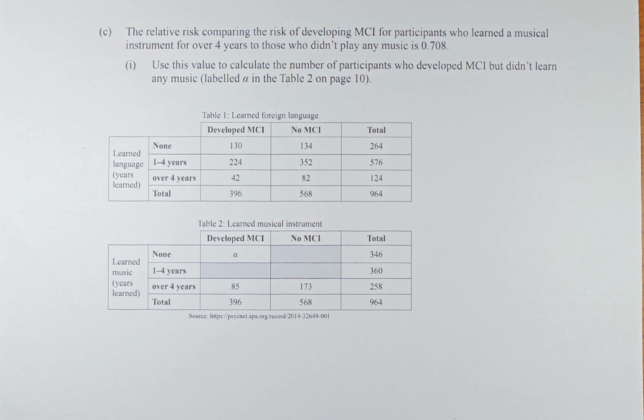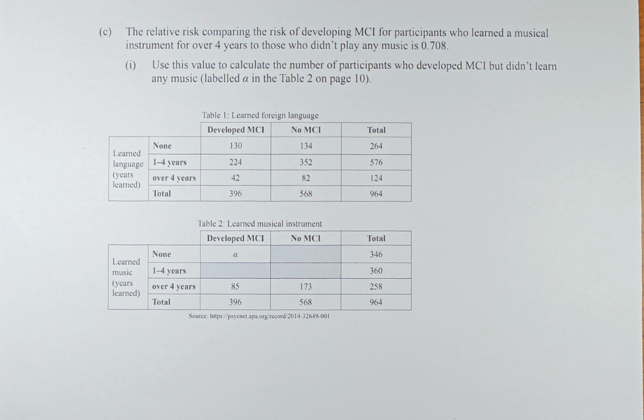The relative risk comparing the risk of developing MCI for participants who learn a musical instrument for over 4 years to those who didn't play is 0.708. Use this value to calculate the number of participants who developed MCI but didn't learn any music. Label alpha in table 2 on page 10. So this is the alpha, and we need to find the value of alpha.